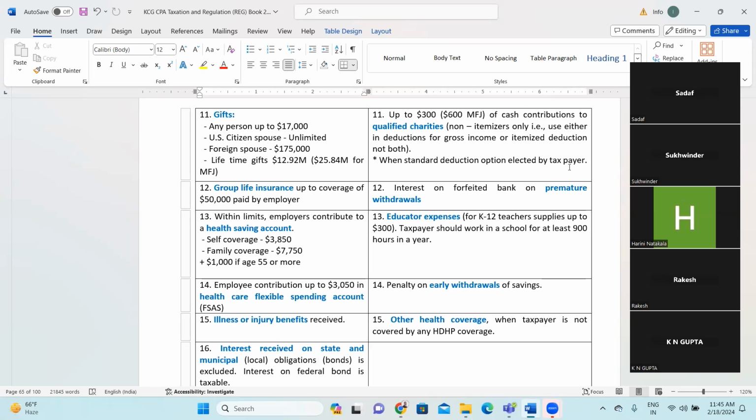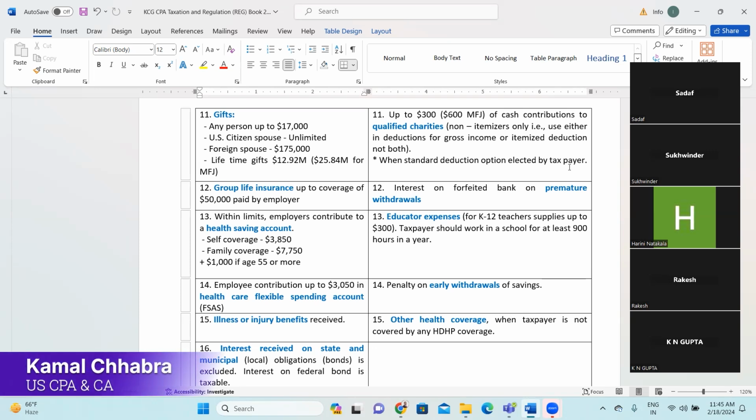So here the word clearly mentioned is US citizen. That means it does not cover non-resident alien or resident alien. Only the US citizen spouse. So to a US citizen spouse, the taxpayer can give gifts unlimited. There's no money limit to it.